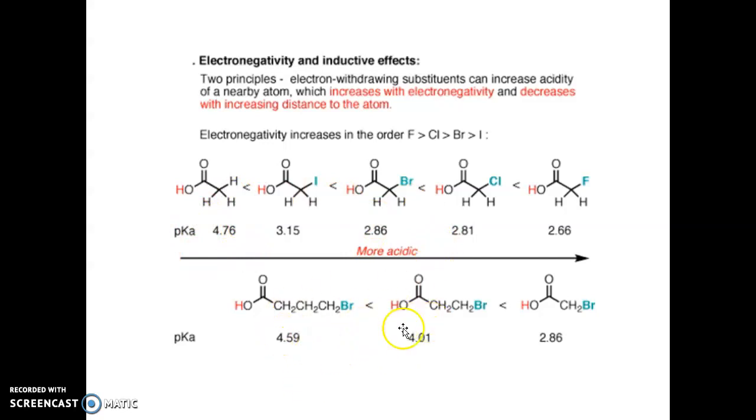And here we can also see another thing: if there is any electron withdrawing group adjacent to this acidic group, its acidity will be more. But if it is far away from this acidic group, its acidity will become less. Here we can see this.